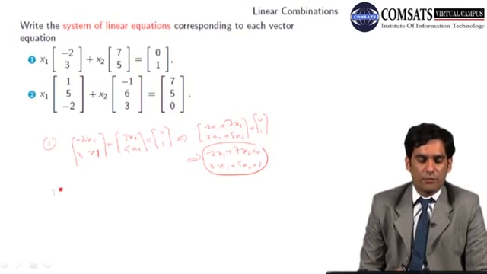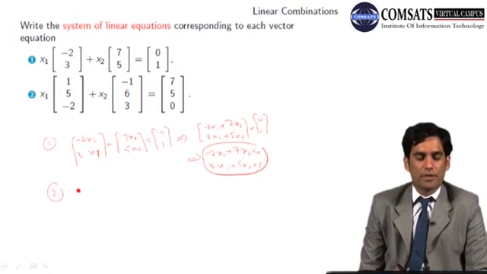Similarly, for the second one, I am going to write down directly the system of linear equations. That will be x1 minus x2 equals 7, 5x1 plus 6x2 equals 5, minus 2x1 plus 3x2 equals 0.